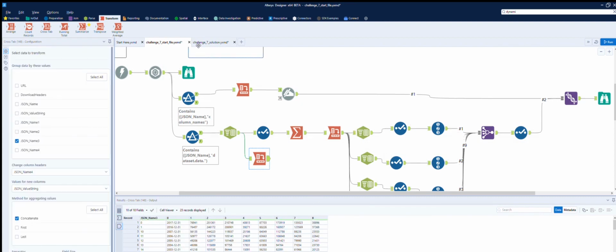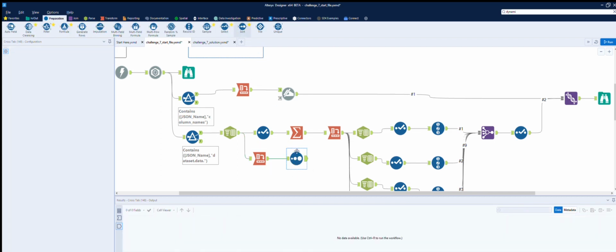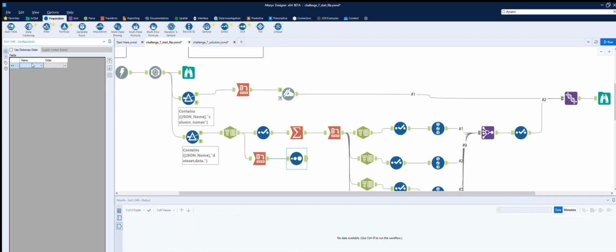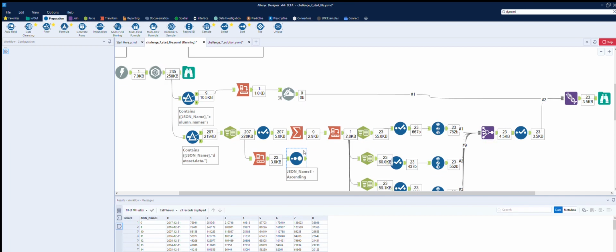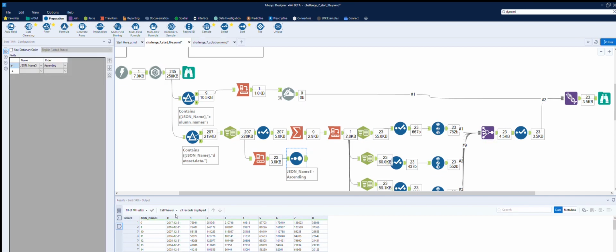Now the order's wrong, so we can simply sort that by the row order. We'll keep it ascending. That should then get us back into the right order. Oh, it's not a number.